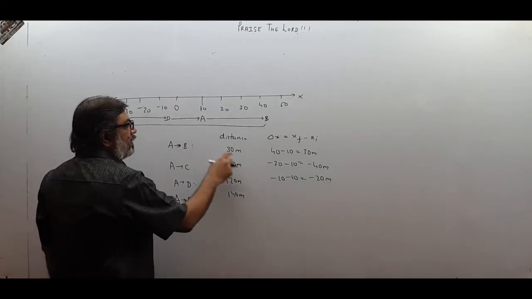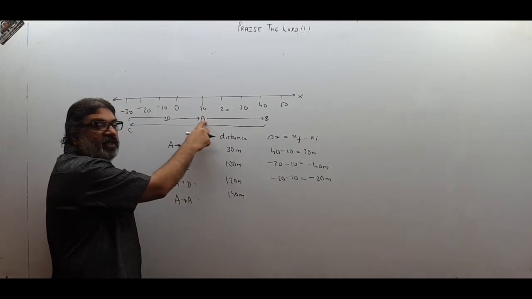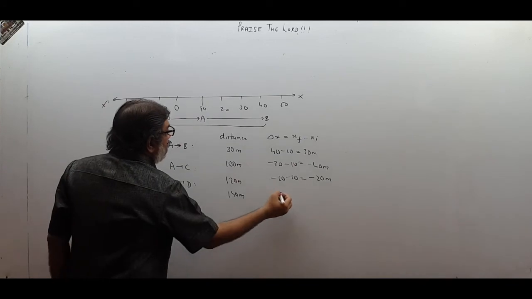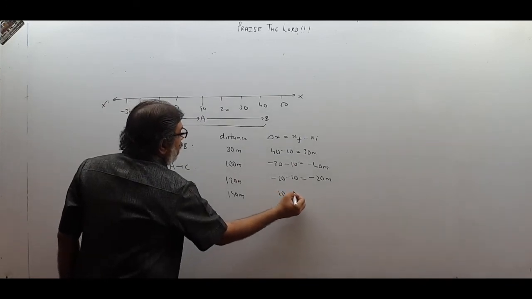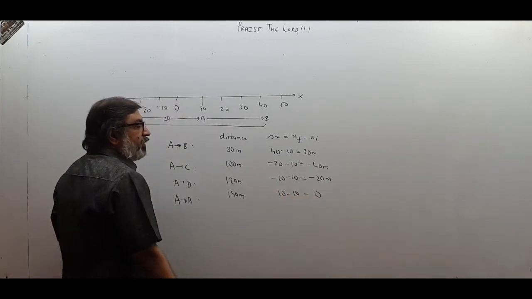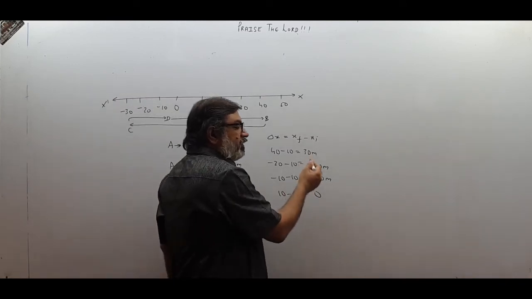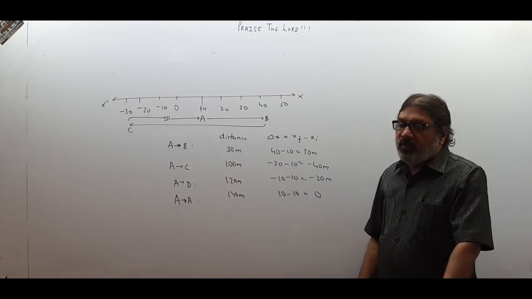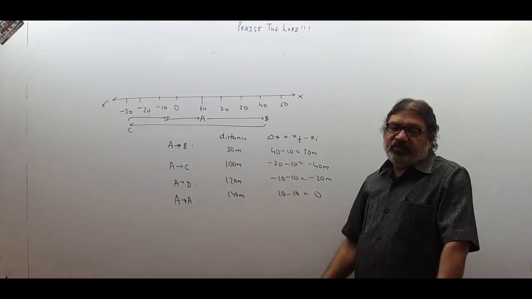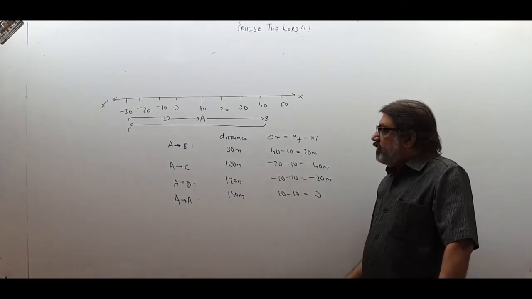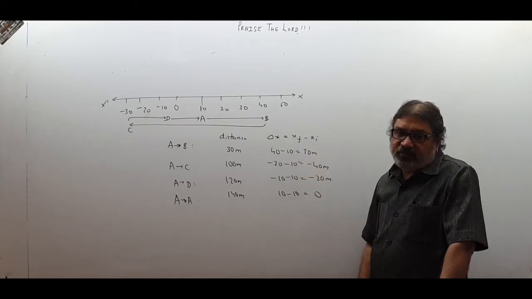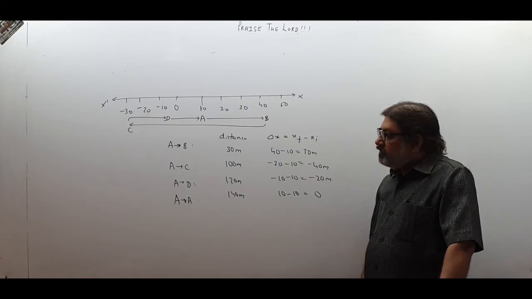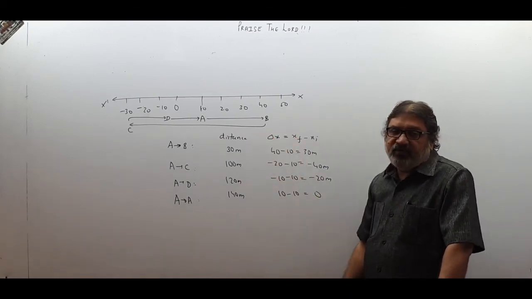But what is displacement? This was the initial position. This again is the final position. Initial position and final position are same. So that is final position 10 minus initial position 10, which is 0. So displacement can be 0, negative or positive. But distance always remains positive. So understand this difference between distance and displacement. Displacement will be final position minus initial position. Final x coordinate minus initial x coordinate. Distance we will calculate practically.